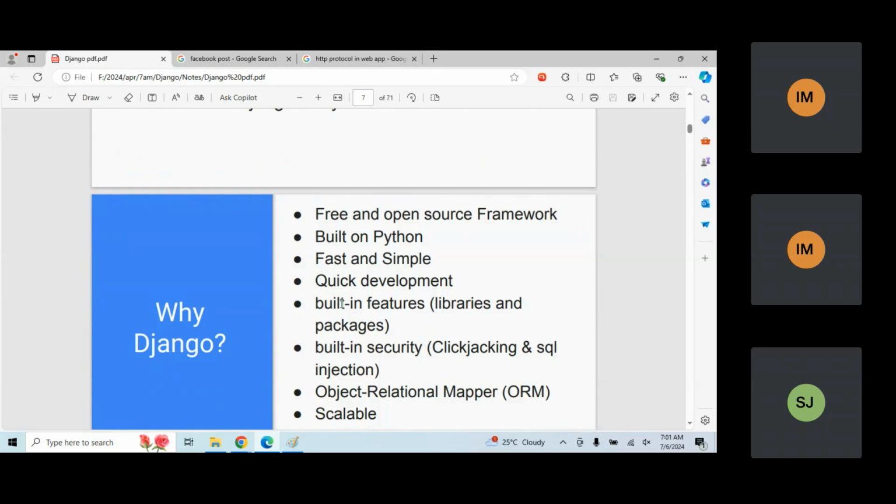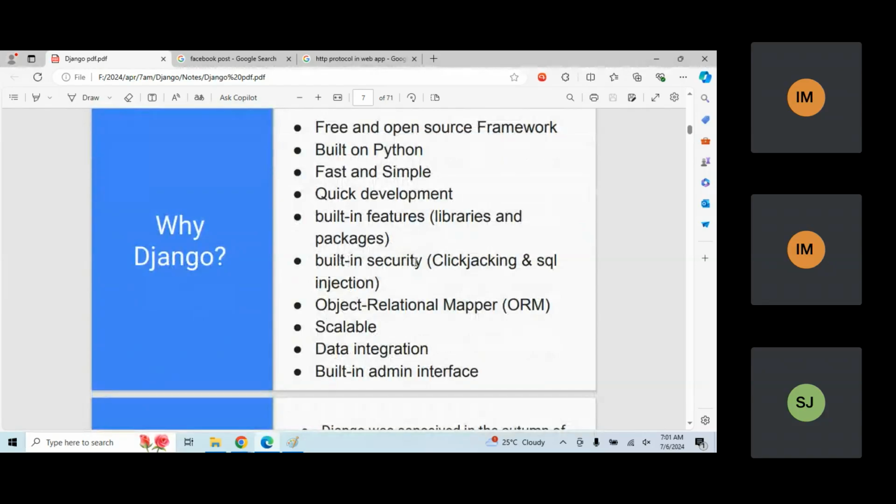If I wanted to create a folder for the HTML files, and connect those HTML files or that folder with my project, all these things, ready-made libraries and packages, are created to work with these different tasks. Similarly, built-in security is there. Python, as of now, is the most secured framework.